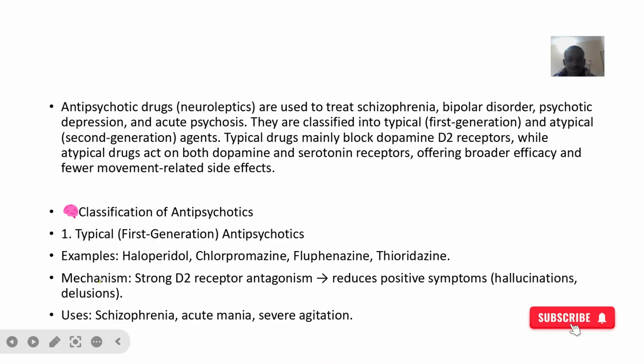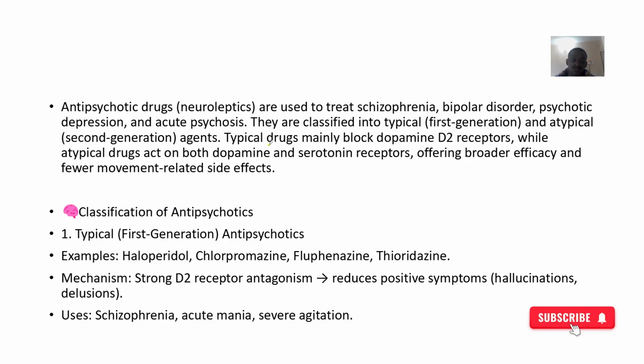For antipsychotics, we said that they are also known as what? Neuroleptics. They are used in treating schizophrenia, bipolar disorders, psychotic depression, and acute psychosis. Do you understand? They are classified into different types. We have the first generation, which are known as the typical types, and the atypical types, which are also known as the second generation. These are quite simple: first generation, second generation.